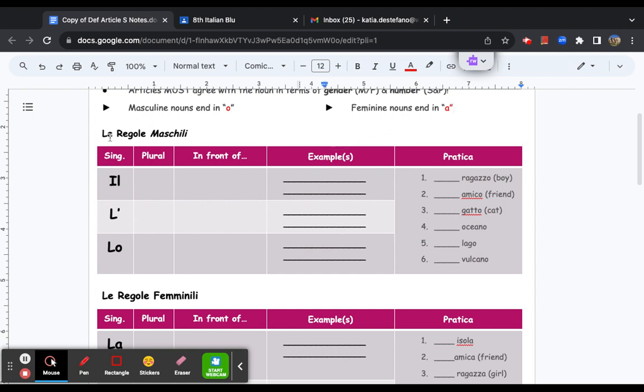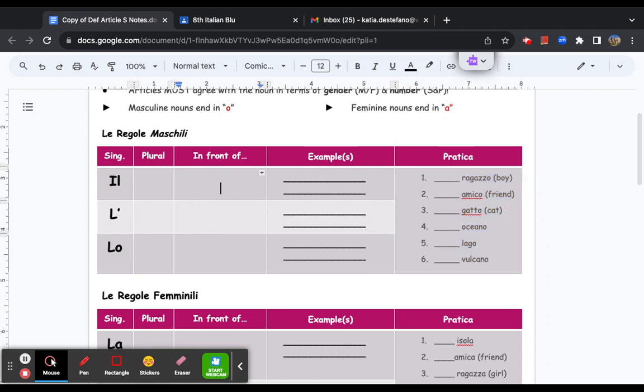Now, we're going to start with le regole maschili, the masculine rules. As you can see, we have three of them, il, l', and lo. And this is our gigante chart, our big chart, that we're going to use to figure these out. You'll notice we have plurale, plural. We're not doing that. We're just focusing on il singolare, all right? The next thing you'll notice here is in front of. So that means these articles, il, l', and lo, are used in front of specific words. And here I'll give you some examples that you'll write down as well. We'll then wrap up with pratica, the practice section. Again, you can pause at any time.